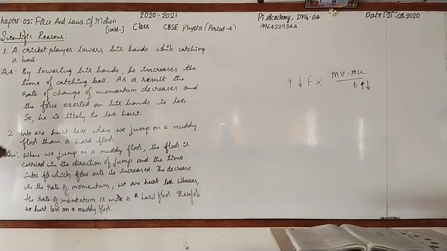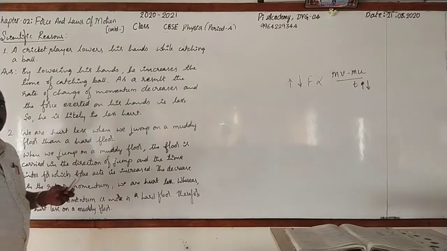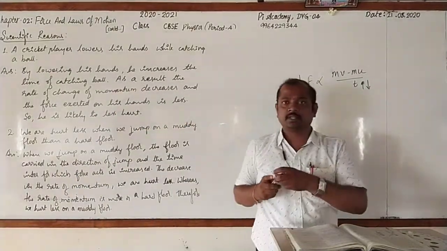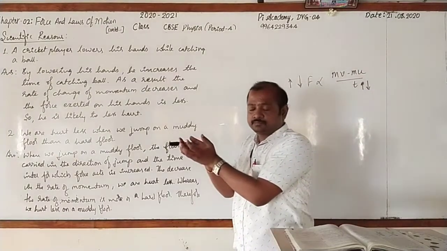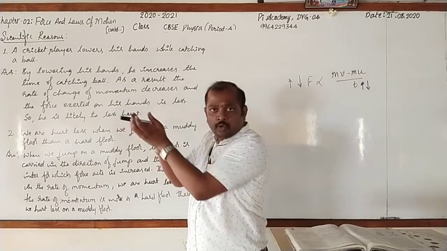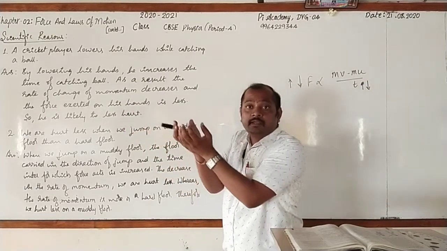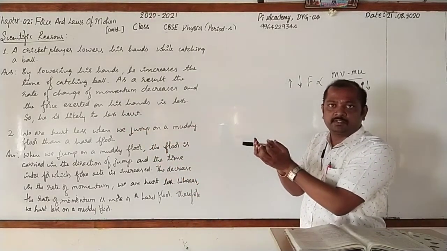The first one, which is very familiar to us. A cricket player lowers his hand while catching the ball. No doubt, very simple one. See that when he is catching the ball, he will lower his hands. By lowering his hand, he can increase the time of catching. Right?